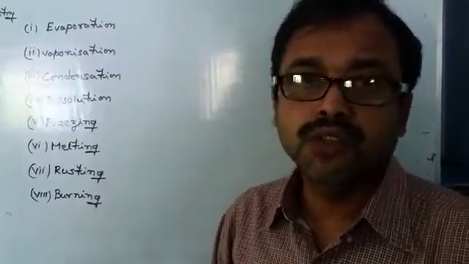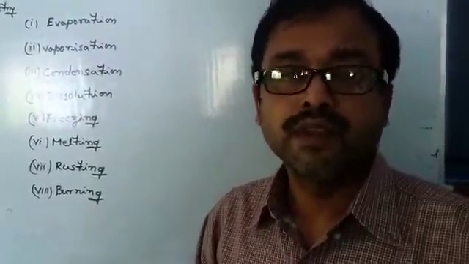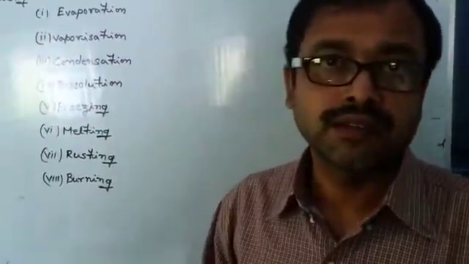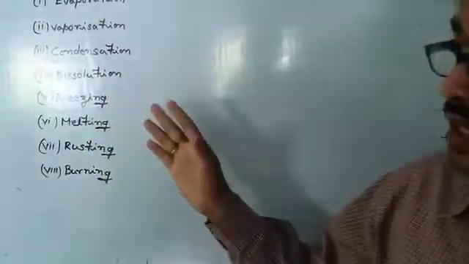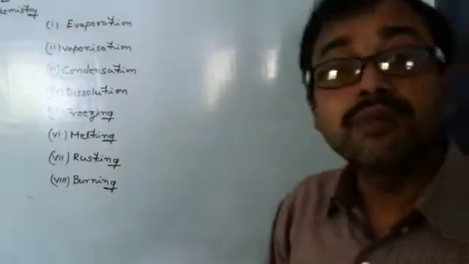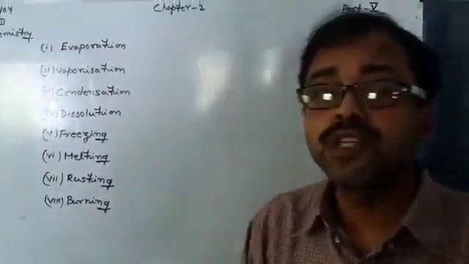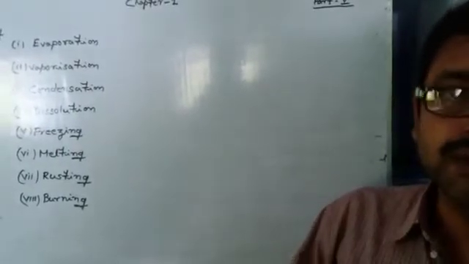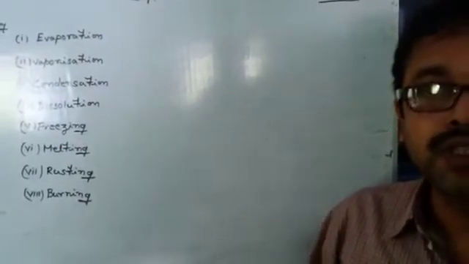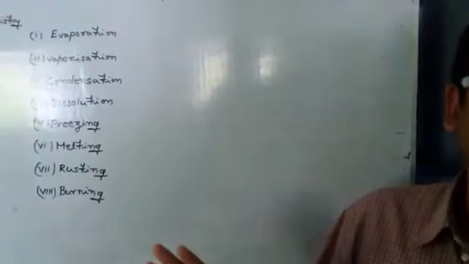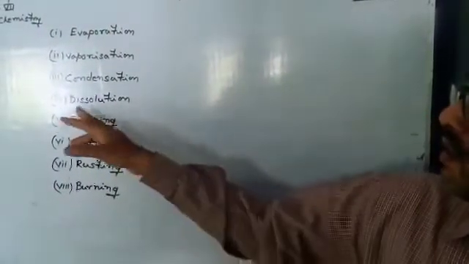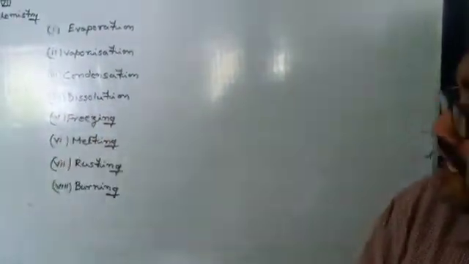But from this solution, we can also obtain sugar and water back. So it is a kind of physical change, but in some cases, dissolution may be a chemical change. For example, when we dissolve glucose in water, it is also an example of dissolution, but it is an example of a chemical change. Okay, clear?